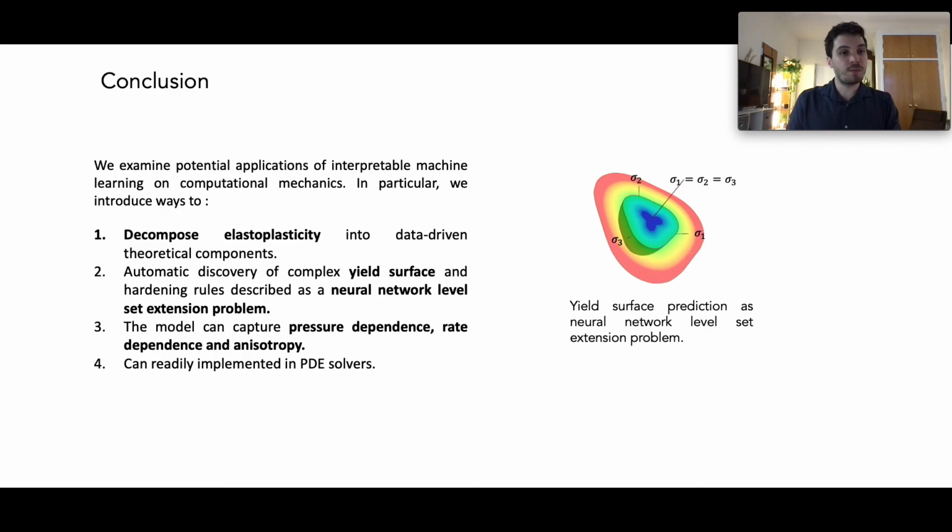In conclusion, we introduce a framework to decompose elastoplasticity into its data-driven theoretical components. We automate the discovery of complex yield surfaces and hardening mechanisms using a neural network level set extension problem. Our models can capture complex plasticity physics like pressure dependence, rate dependence, and anisotropy, and all of these can readily be implemented into PDE solvers.